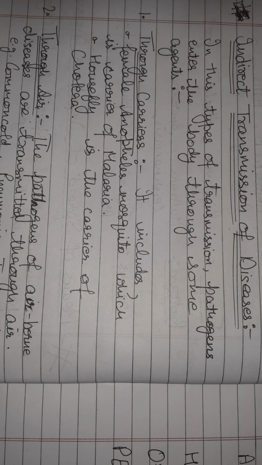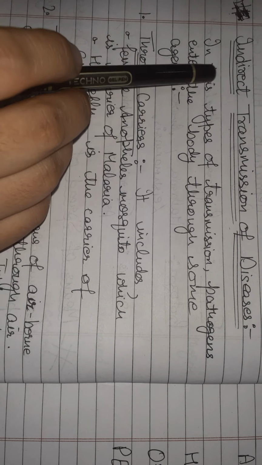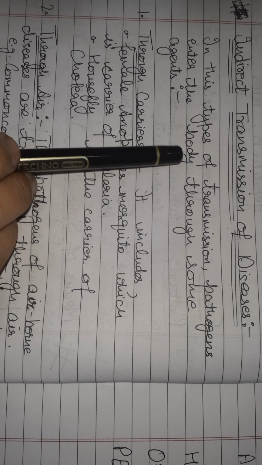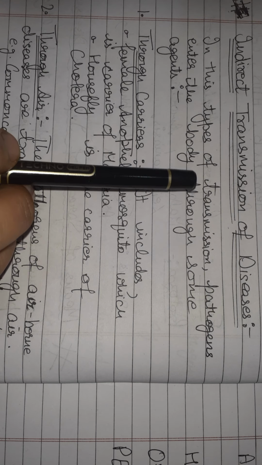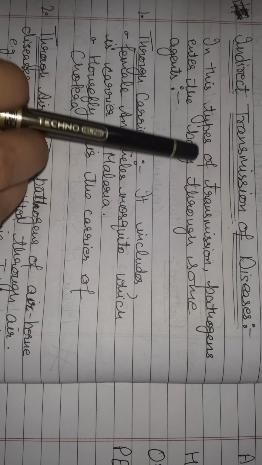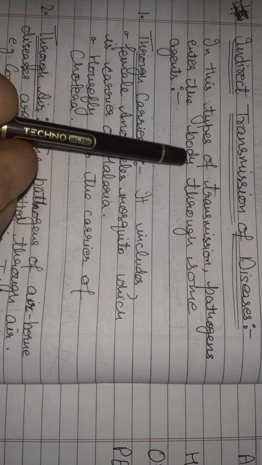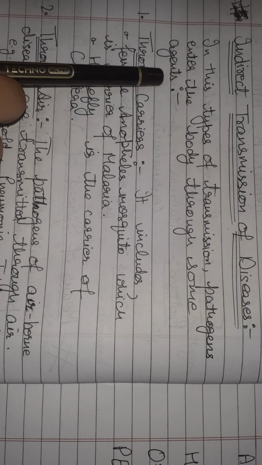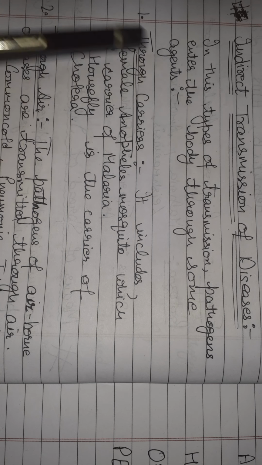Now after completing this direct transmission, now we will start with indirect transmission of diseases. That means there is no direct contact but there is transmission of disease. And how it is possible? In this type of transmission, pathogens enter the body through some agents. That means some agent is required which causes the diseases.